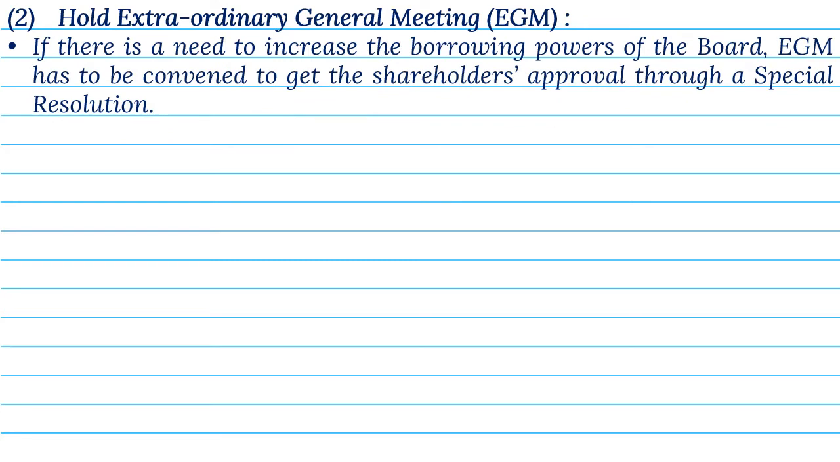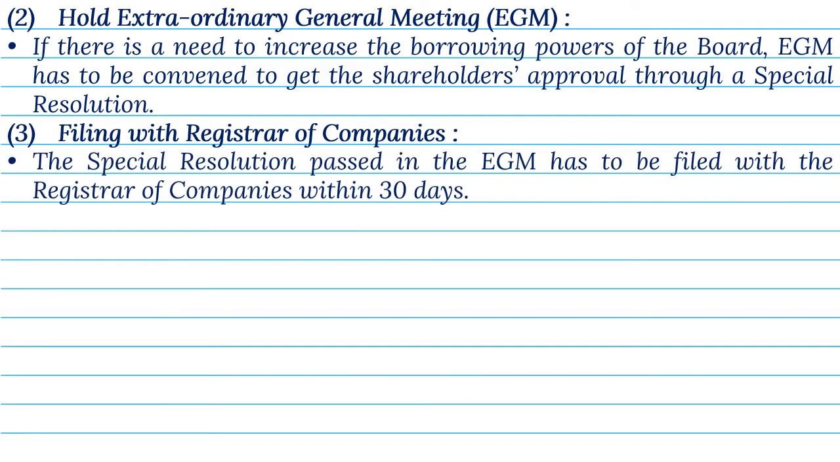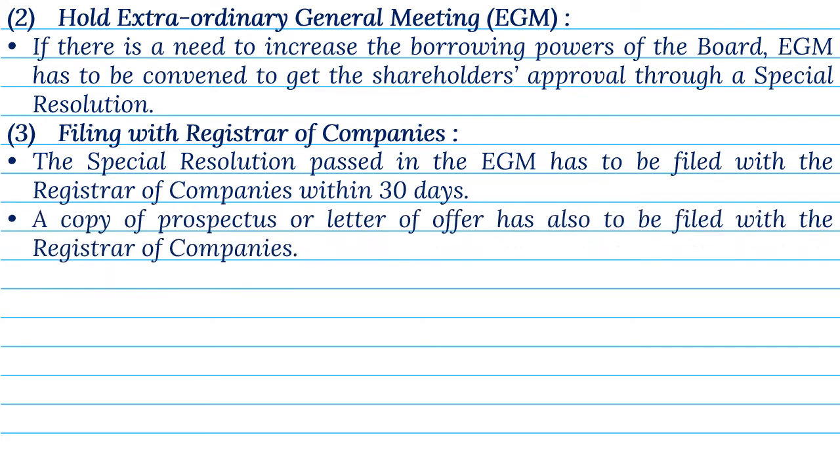2. Hold extraordinary general meeting, EGM. If there is a need, to increase the borrowing powers of the board, EGM has to be convened, to get the shareholders' approval, through a special resolution. 3. Filing with Registrar of Companies. The special resolution, passed in the EGM, has to be filed, with the Registrar of Companies, within 30 days. A copy of prospectus, or letter of offer, has also to be filed, with the Registrar of Companies.